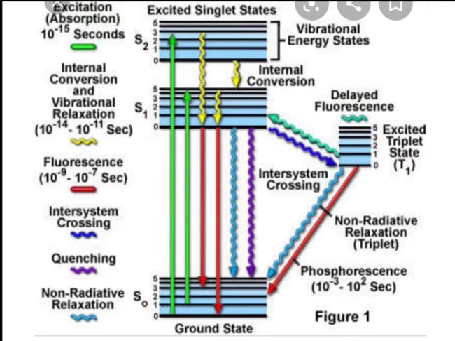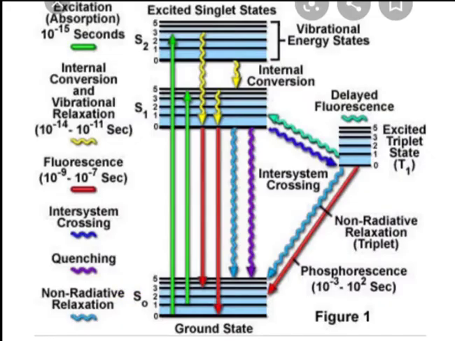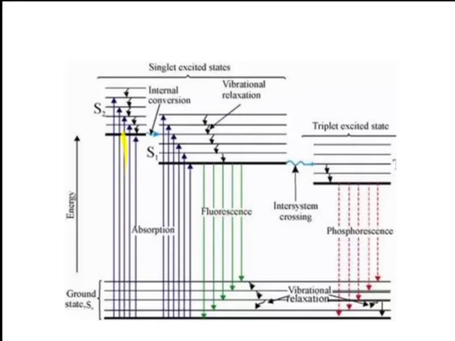Initially, I will explain the next diagram. This is the diagram. Here is the ground singlet state, S0. Initially the molecule absorbs energy and goes to the excited state. First is S1, second is S2, above that S3, S4 and so on. There is an absorption of energy, and the molecule goes to the excited state. Suppose only S1 is there. Above S1 there will be S2. The molecule's highest excited state is S2.